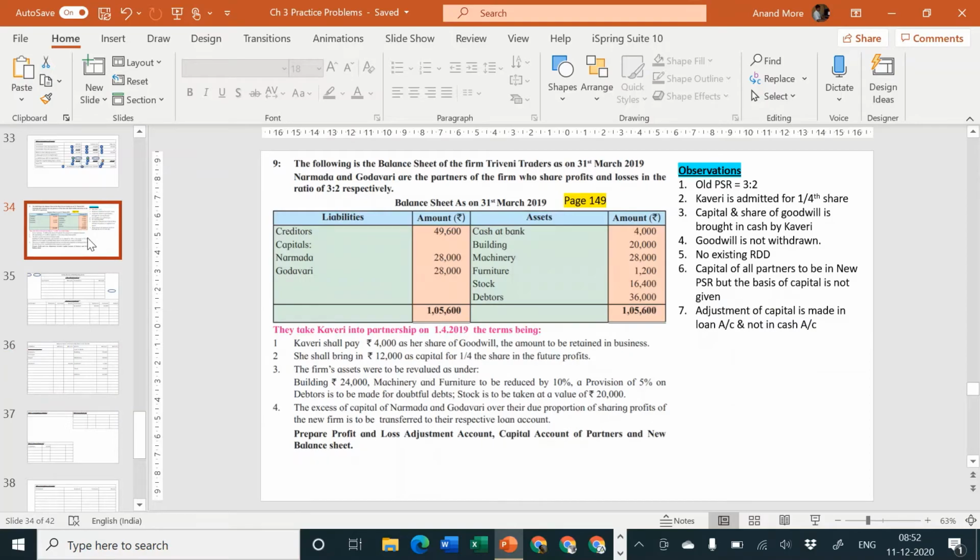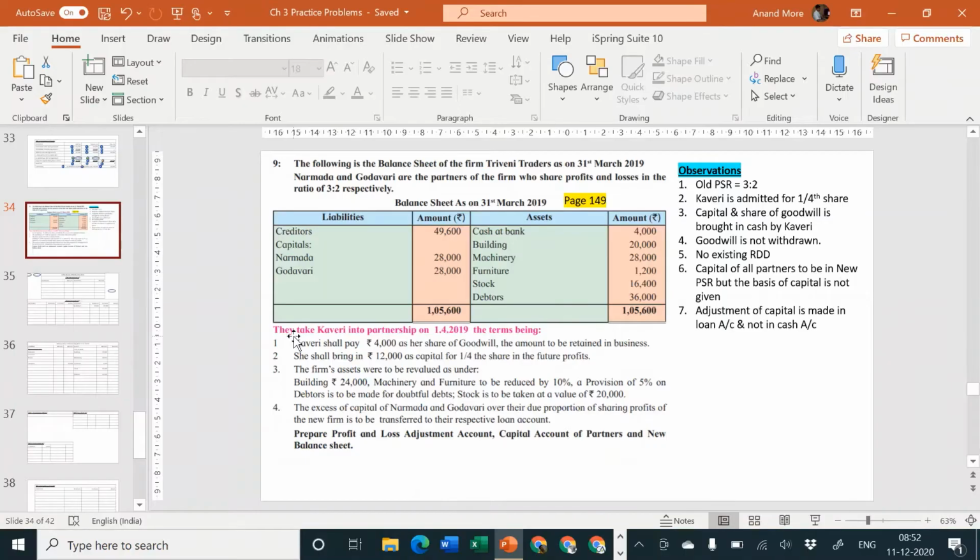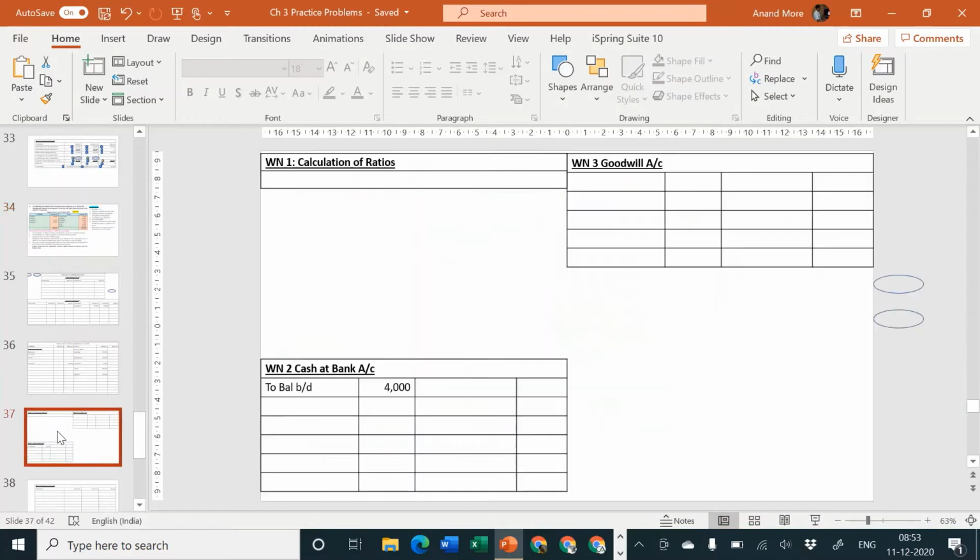Third step, capital brought in by new partner. Capital brought in by new partner is given in adjustment number 2. She shall bring rupees 12,000 as capital for 1/4 share in future profits. So 12,000 rupees is the amount of cash brought in by her for capital. Entry is cash or bank account debit to Kaveri's capital account.